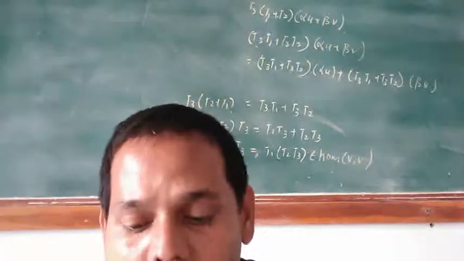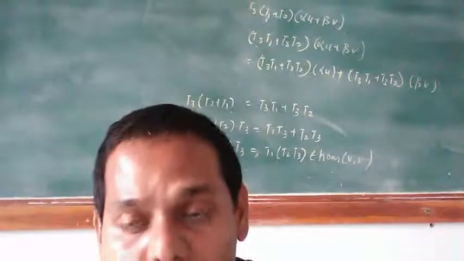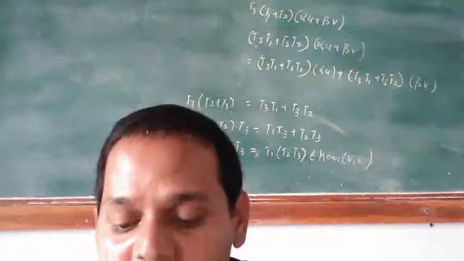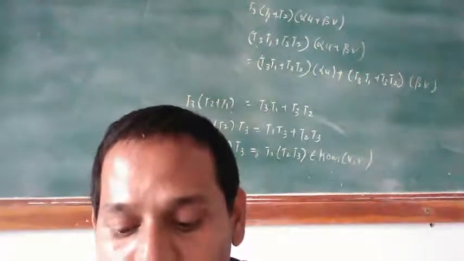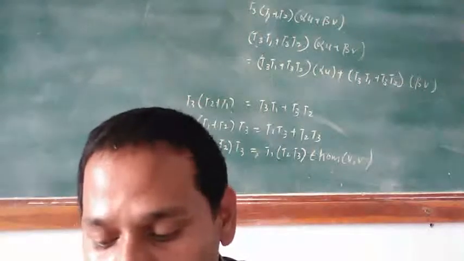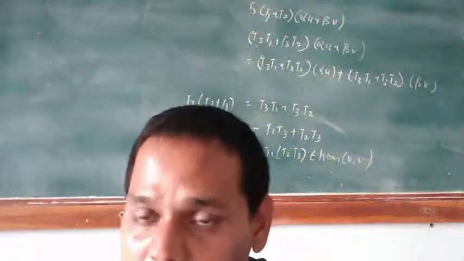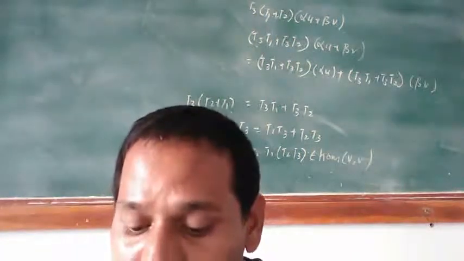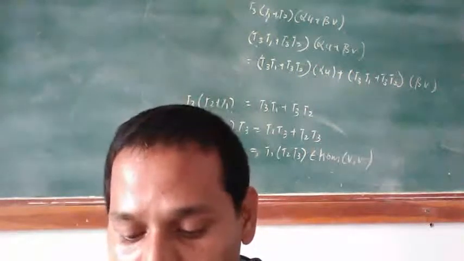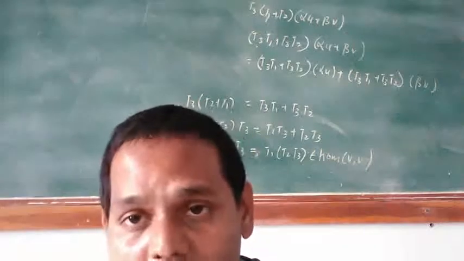If a, b belongs to A and alpha, beta belongs to F, then for all v belongs to A, v T_(alpha a plus beta b) is equal to v of (alpha a plus beta b), which is alpha of va plus beta of vb, equal to alpha (v T_a) plus beta (v T_b), equal to v (alpha T_a plus beta T_b), and T_a and T_b are linear transformations. Therefore T_(alpha a plus beta b) is equal to alpha T_a plus beta T_b, and therefore psi is a vector space homomorphism of A into A of V. Therefore psi of alpha a plus beta b is equal to alpha psi of a plus beta psi of b.